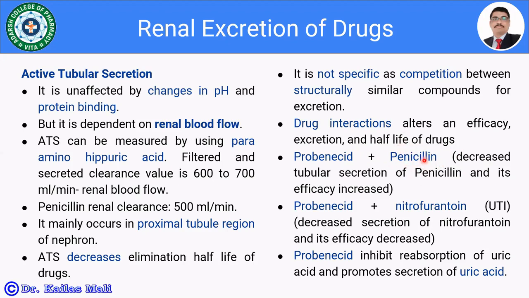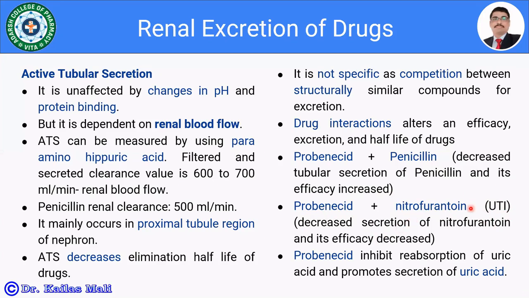Another drug interaction with probenecid is probenecid and methotrexate. Again, in the case of methotrexate also, the efficacy of methotrexate is going to be increased. Yet another example I have cited here is probenecid and nitrofurantoin. Nitrofurantoin is a drug used for urinary tract infection. Nowadays, it is not in clinical practice, and probenecid prevents the secretion of nitrofurantoin.